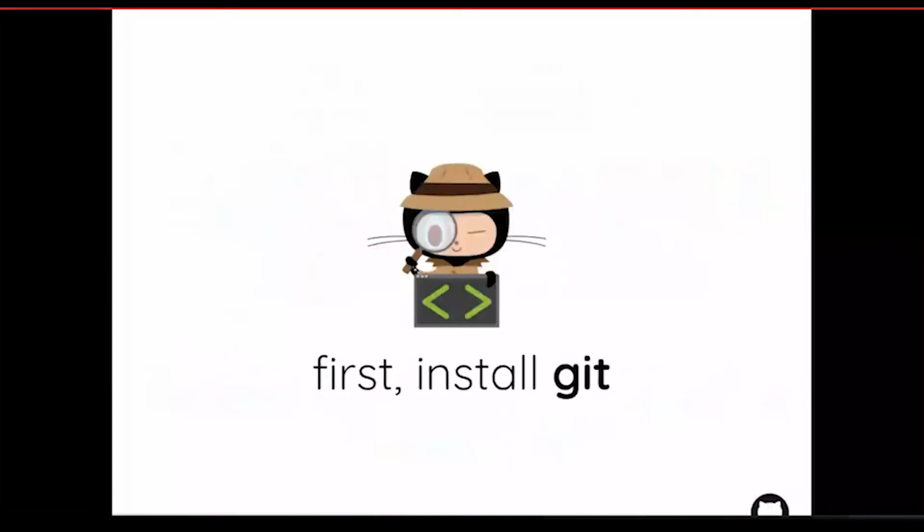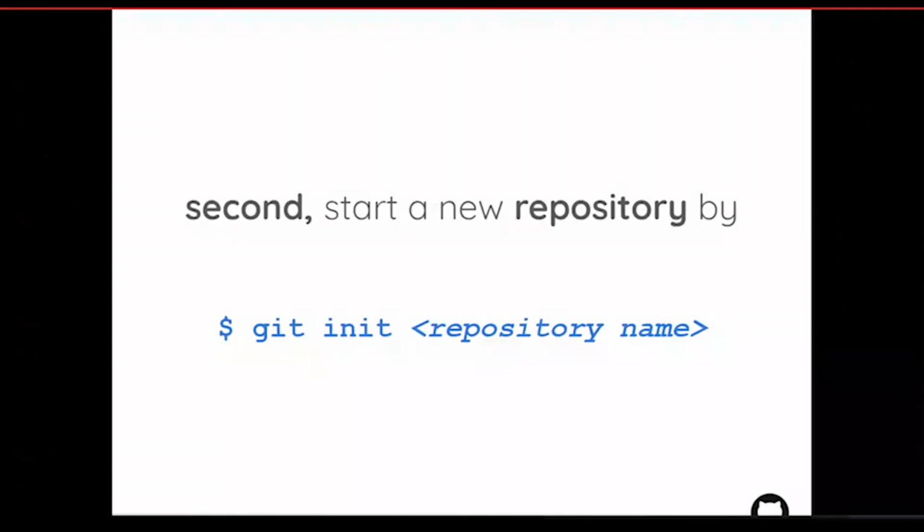The first thing you need to do is install Git. You can download Git Bash if you are on Windows, and if you are on Linux, based on your Linux system, just install it directly. The second is if you need to create a repository, the git init command will enable you to create a .git file that will store the history of your project.